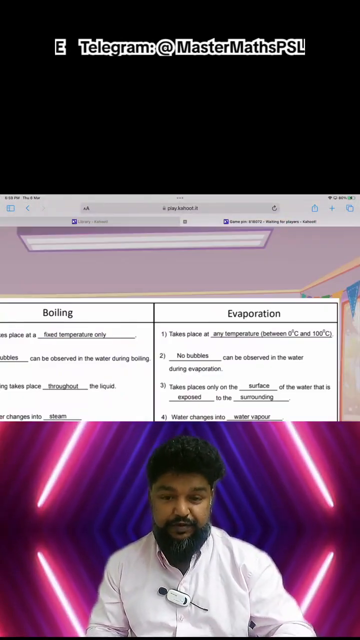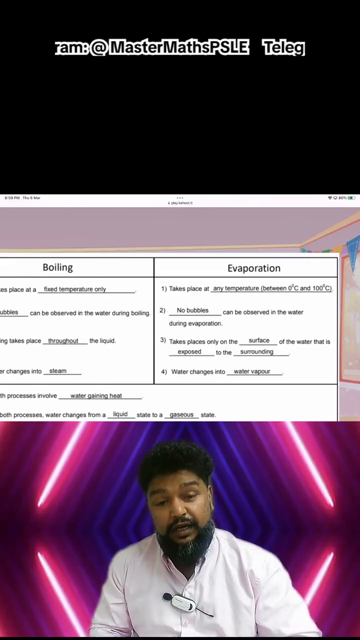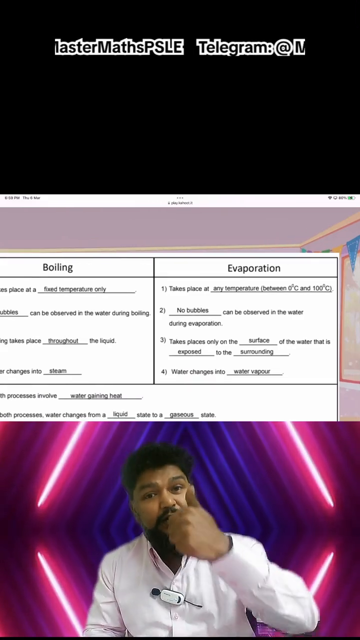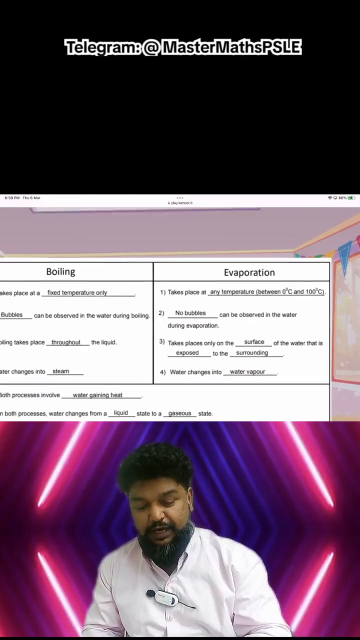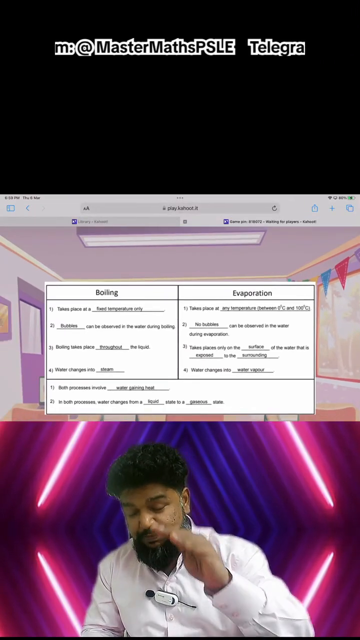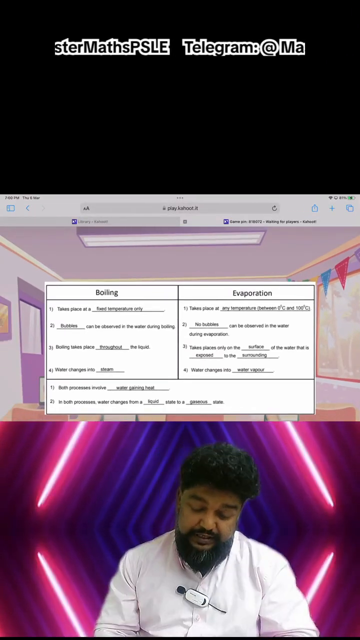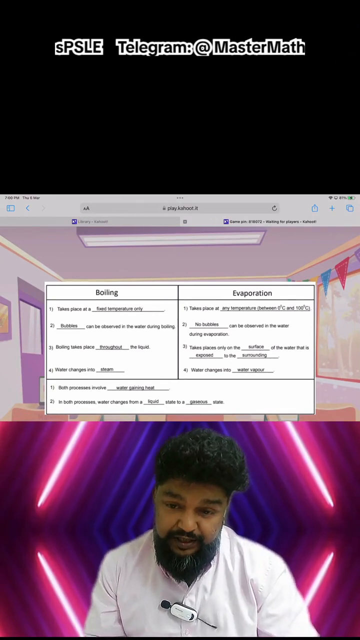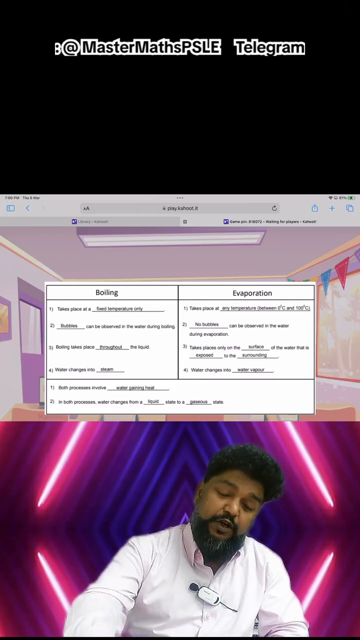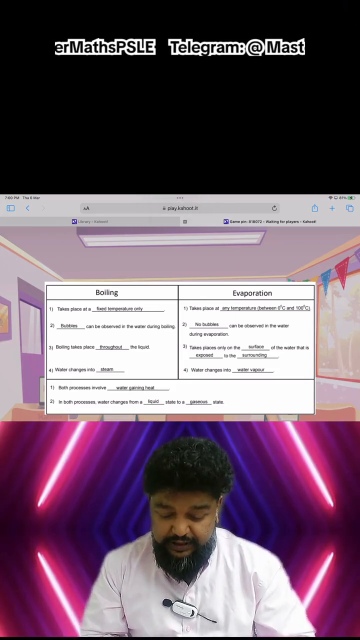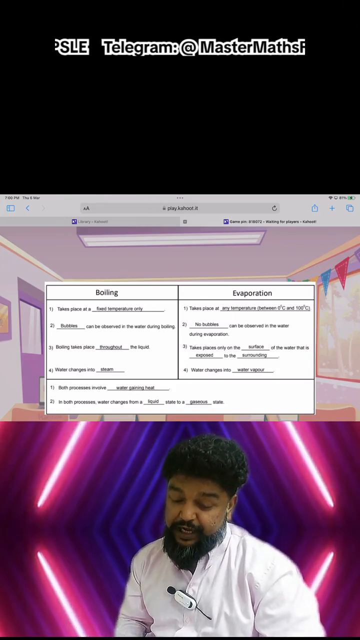Okay, that's one very important distinction we need to remember. Number one, boiling happens at a fixed temperature. Evaporation happens at any temperature. Number two, boiling happens throughout the liquid, whereas evaporation happens only on the surface of the liquid. And both processes involve a heat gain, and both processes involve liquid becoming gas.